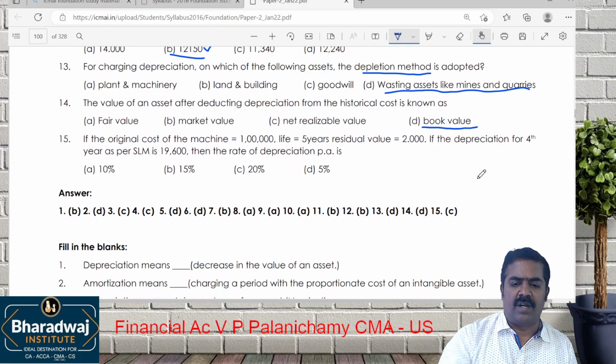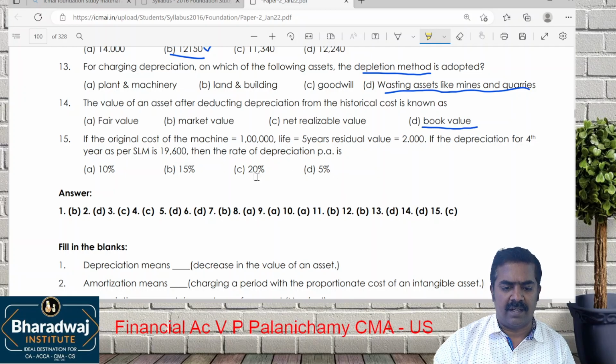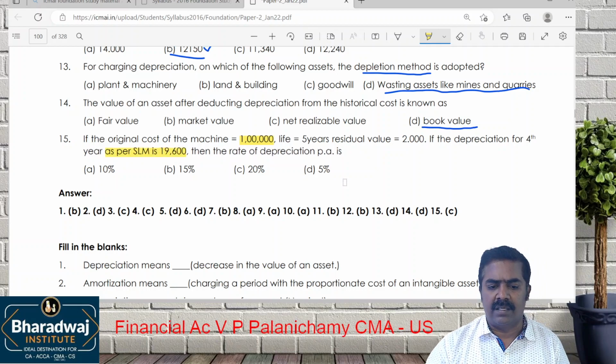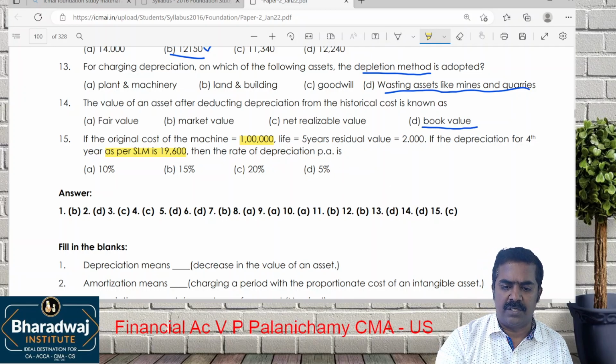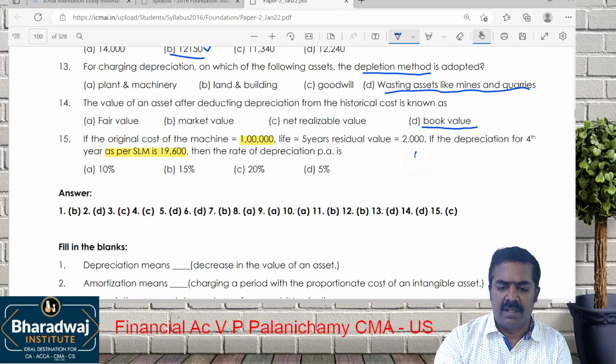Next, cost of the machine is 1 lakh. Life how many years? 5 years. Depreciation as per SLM is 19,600. They ask you to find out the rate of depreciation. Simple.